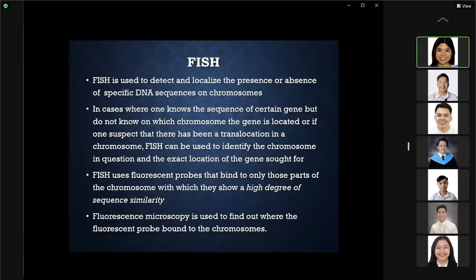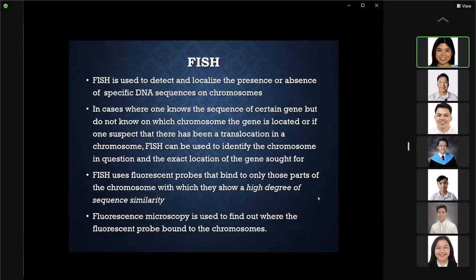FISH is used to detect and localize the presence or absence of a specific DNA sequence on the chromosome. You already know your target chromosome. There are available probes now for this, or you can synthesize your own probe, and then use it for your hybridization process.